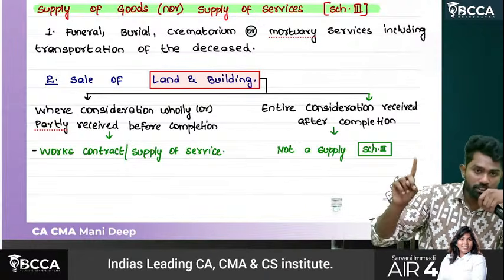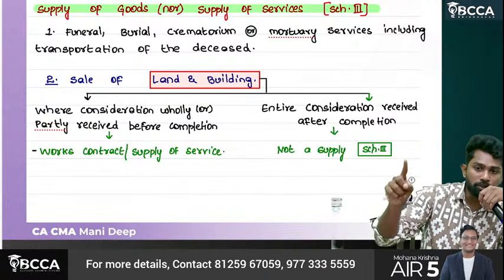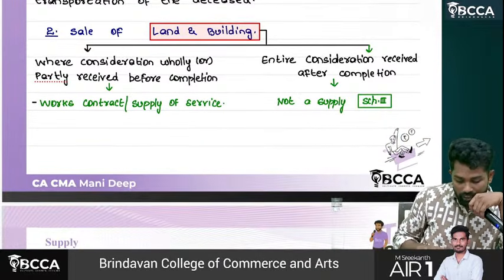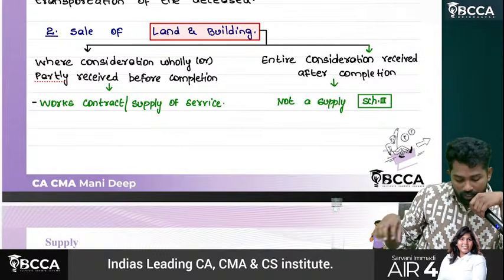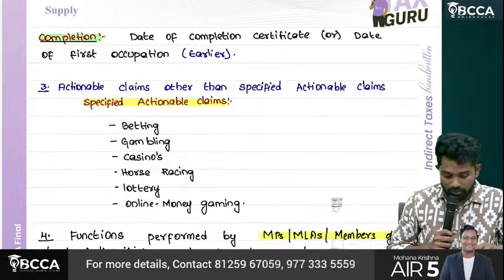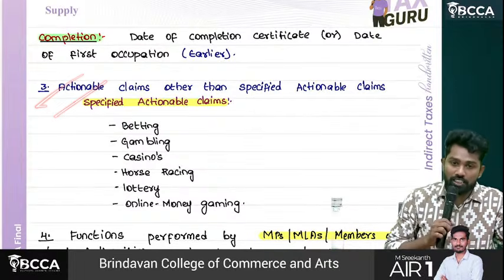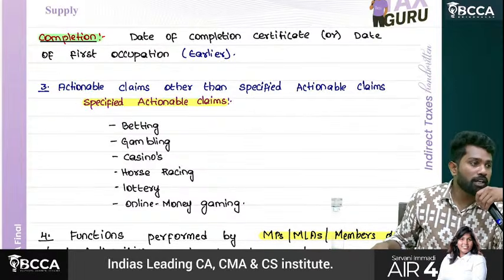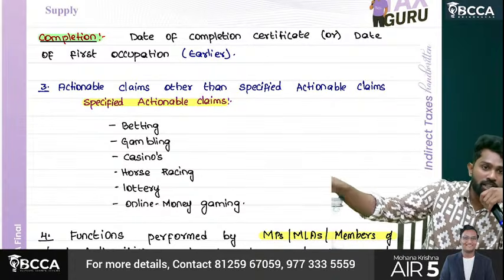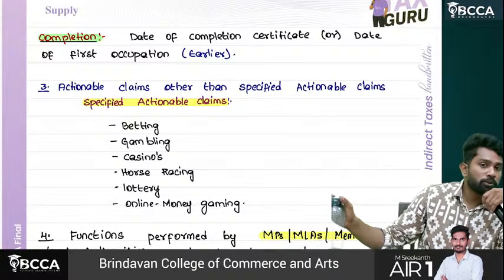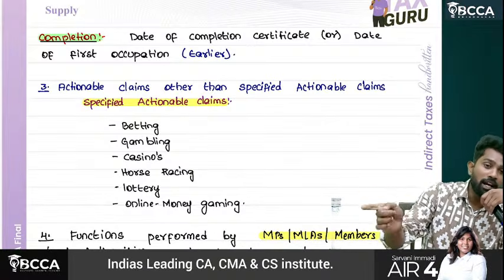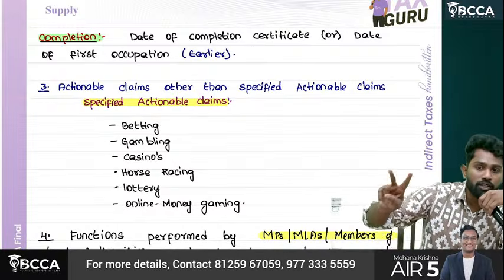Second one, sir. First one is what? Funeral, burial, crematorium services, including transportation of the deceased. Second one, sale of land and building, where entire consideration is received after completion, not a supply. Third one, actionable claims. Actionable claims are also covered under negative list other than specified actionable claims. That means if you do transactions in specified actionable claims, they are supply only. Other than specified actionable claims, not a supply.